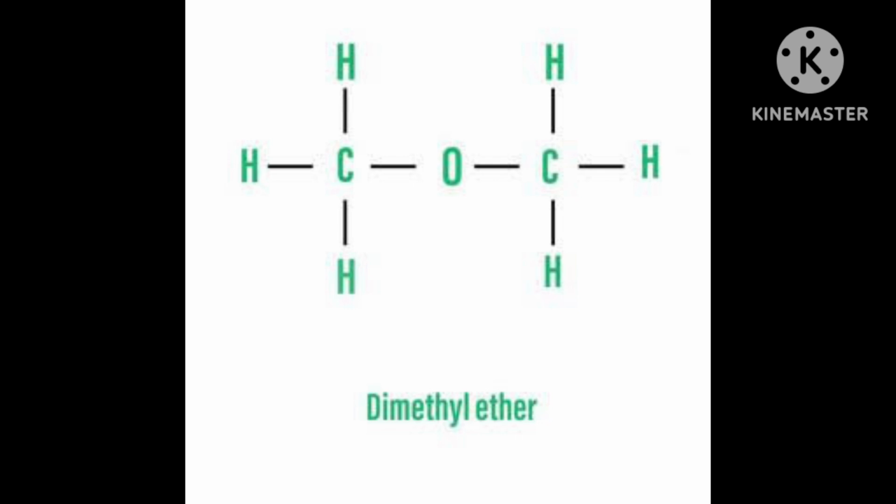Both alkyl groups can attach from both valencies, with oxygen in the middle, one on the left side, the other on the right side. Or both phenyl groups can attach, or one ethyl and one phenyl. Whatever it is, the O is the ether group, O having two valencies, one left, one right. That is called the ether group.